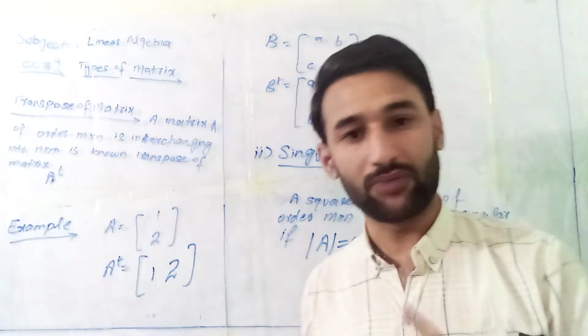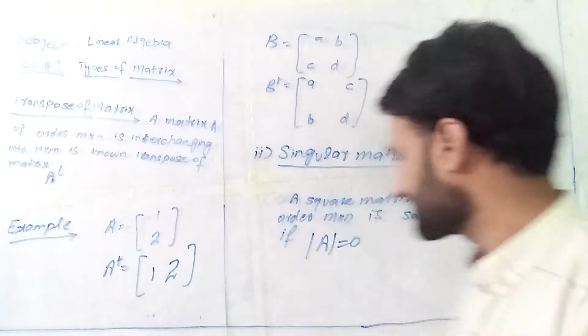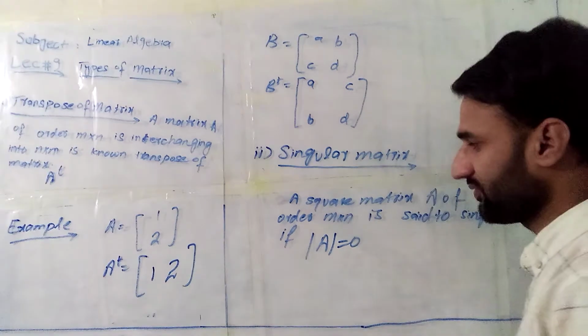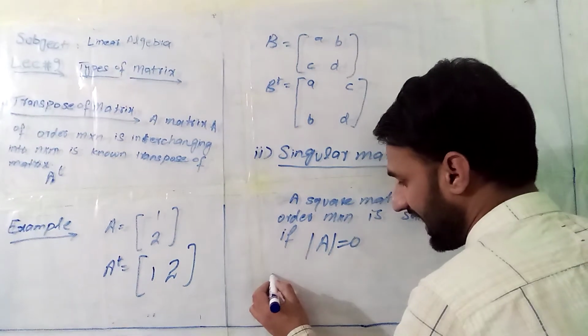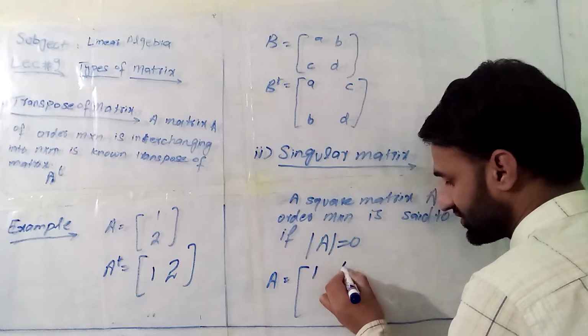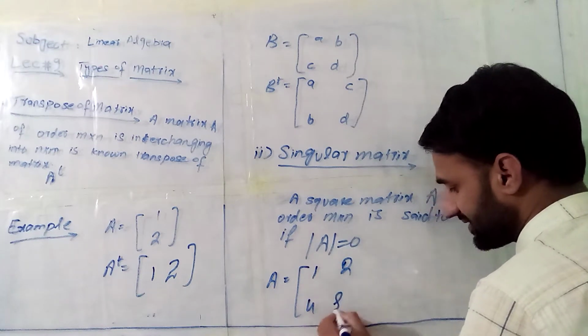Singular means, remember one thing, in the matrix case the determinant must be equal to 0. I'm going to give you a very simple example. For example, 1, 2, 4, 8.